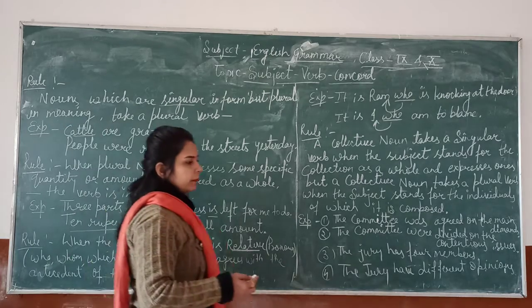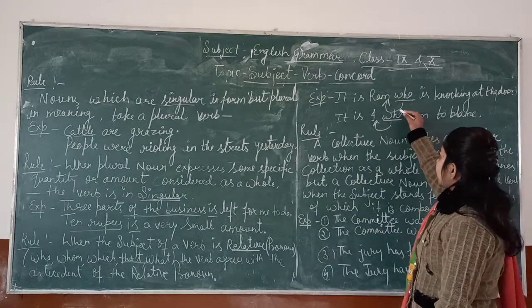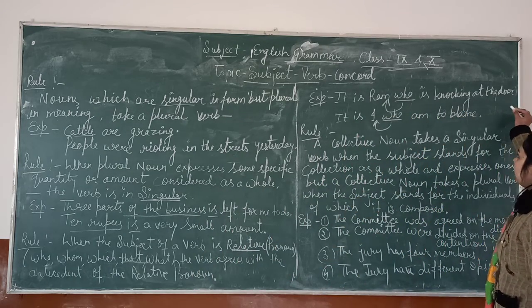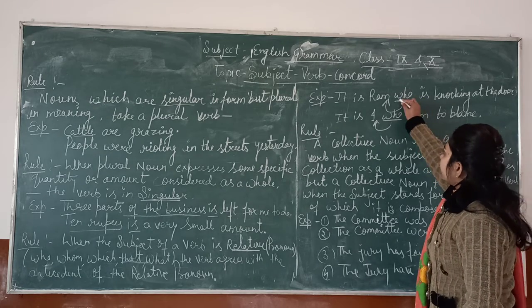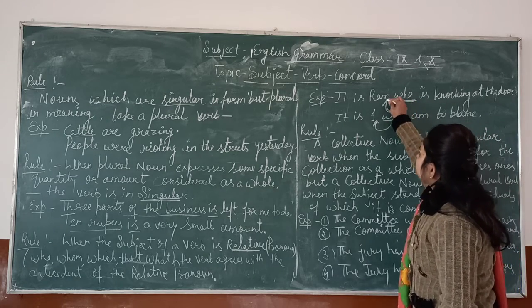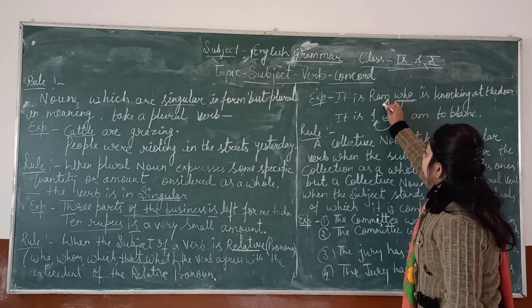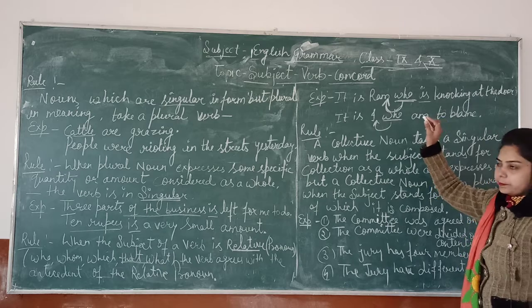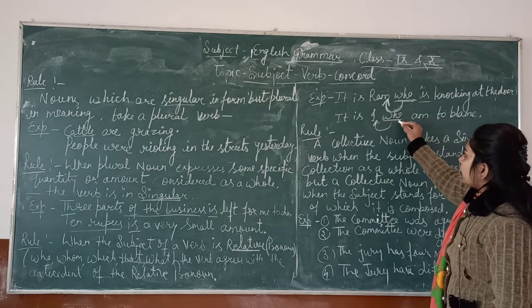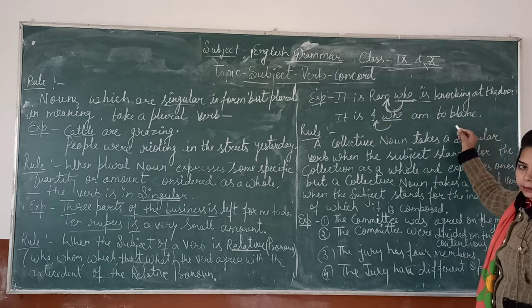For example, it is Ram who is knocking at the door. Who is the relative pronoun, and before it is Ram, so the verb is used according to Ram, meaning is. Next, it is I who am to blame.